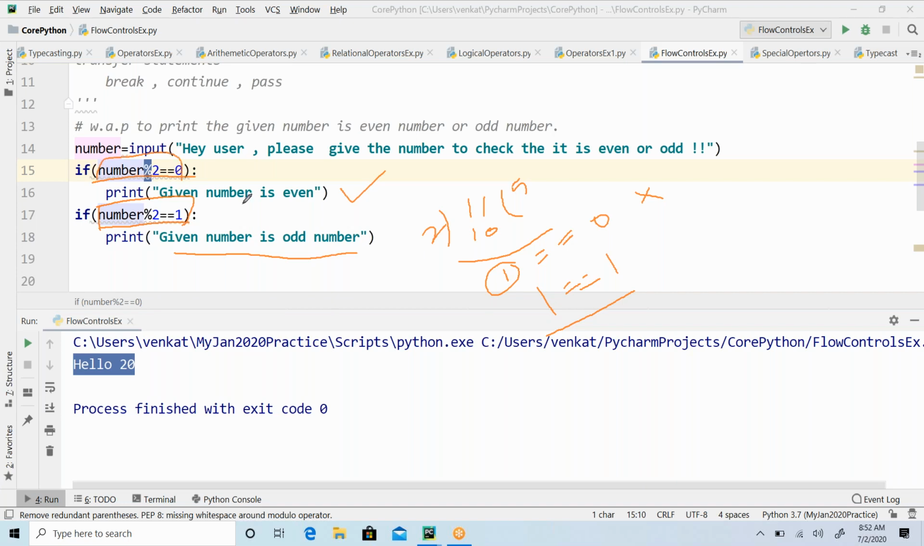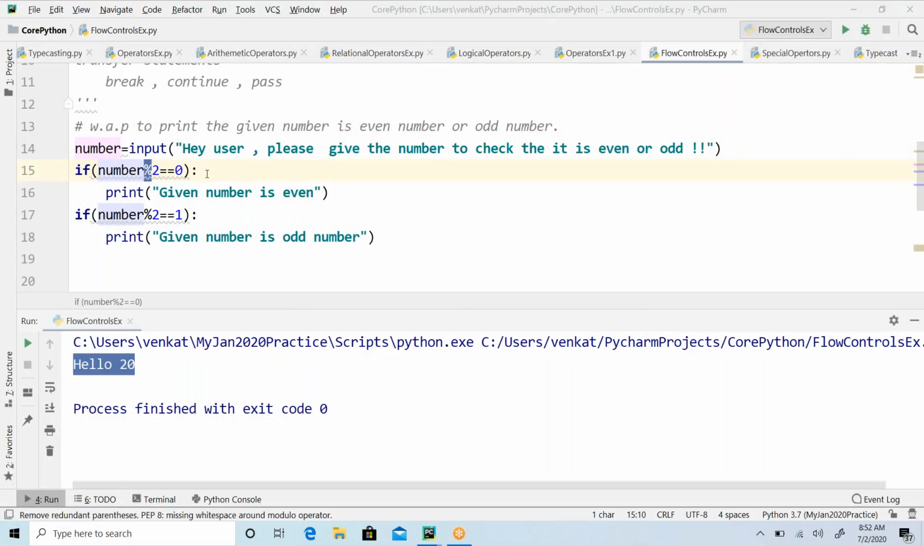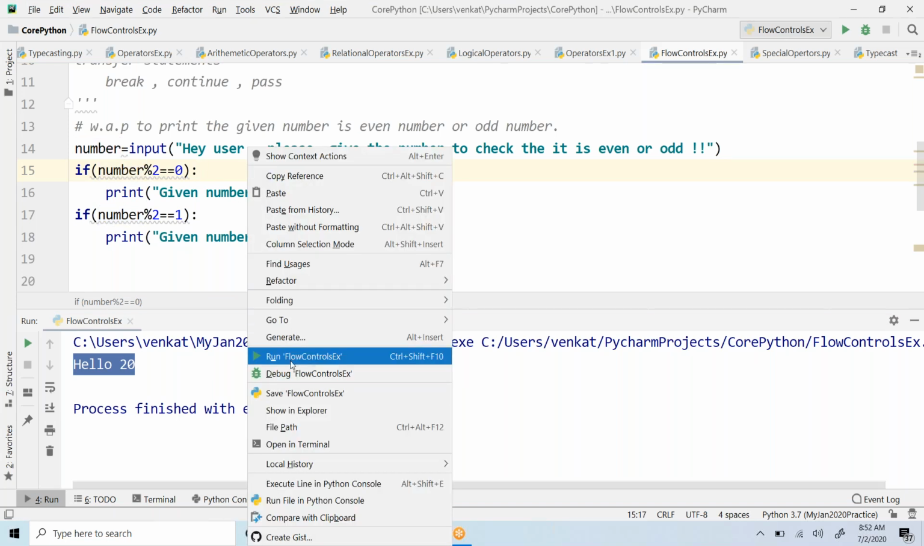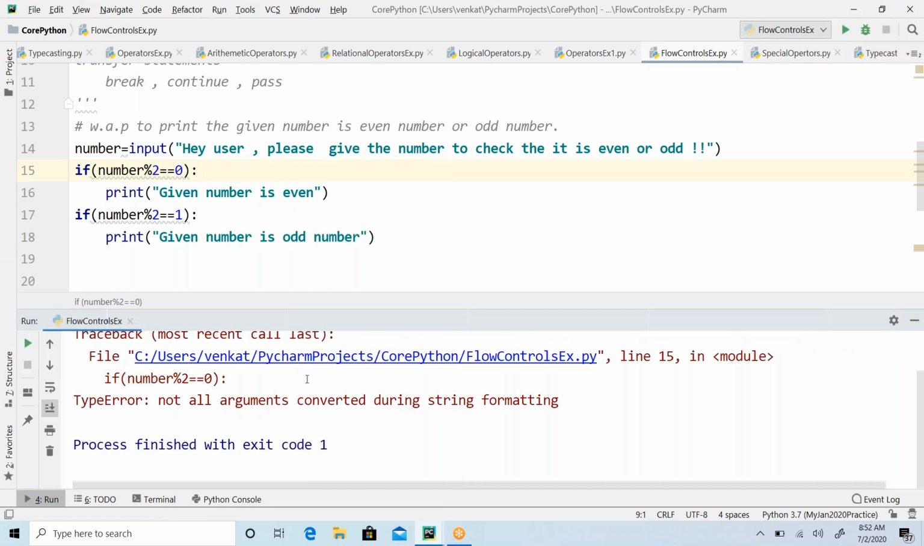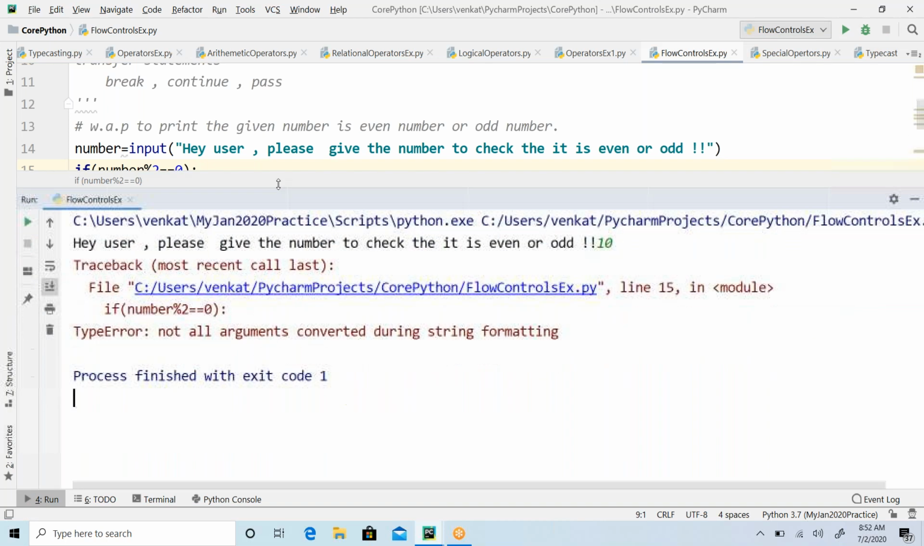So this is an expression that actually tells whether the number is an even number or an odd number, right? So the syntax, if you look at, okay, let me run this first and show you the problem. Enter the number. Okay, I'm entering 10, guys. Now can you see the problem here?